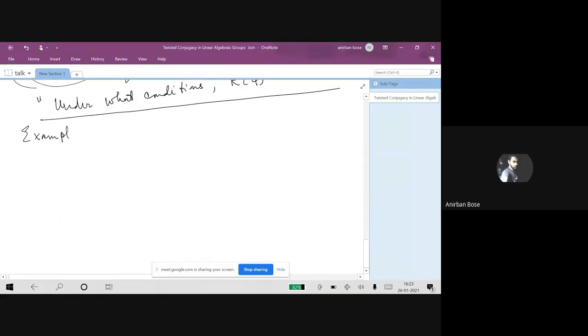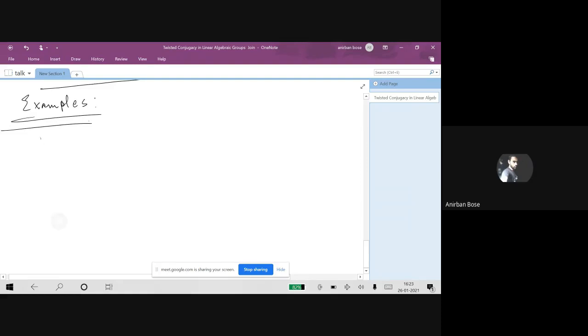And then gradually we will make preparations for the main result. So some elementary examples. To begin with, let's take a torus. I take this group T to be the set of all diagonal matrices where the t_i's come from K star. Now, if this is our group, we take phi to be the automorphism defined by the following recipe.